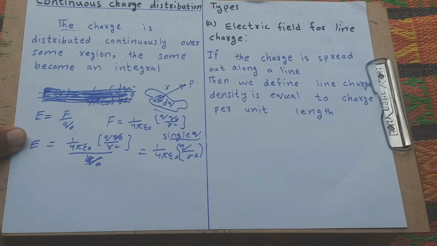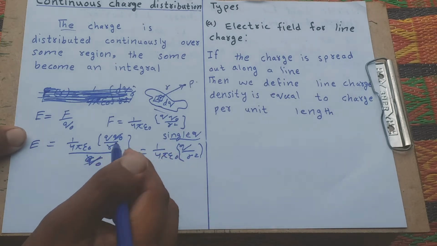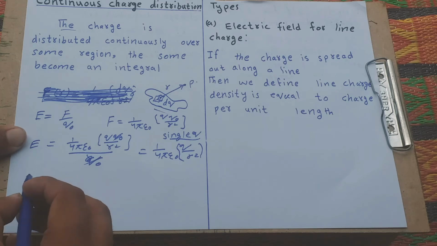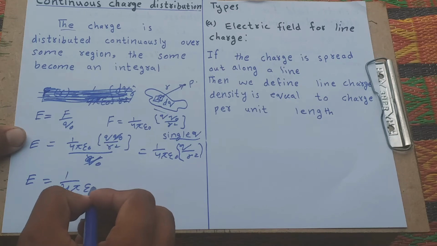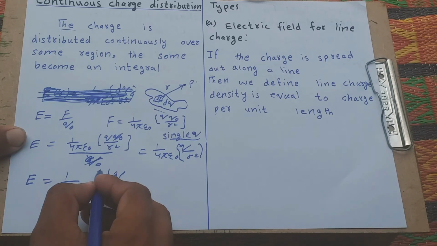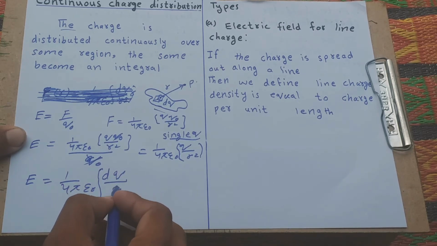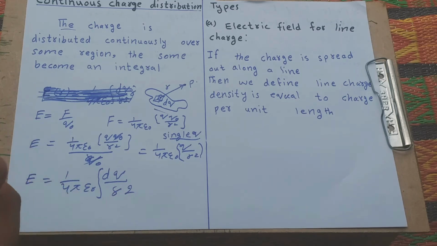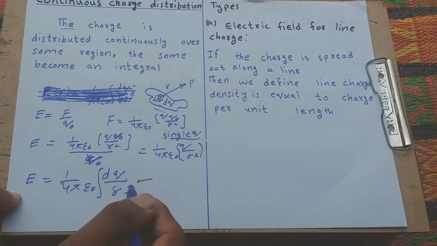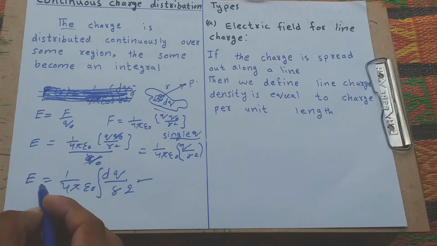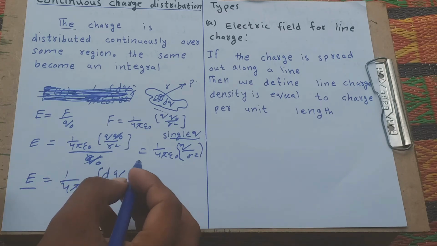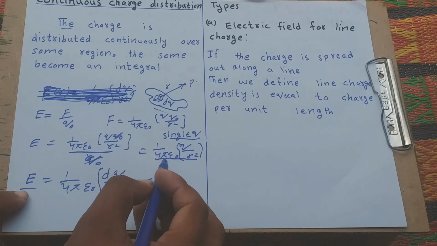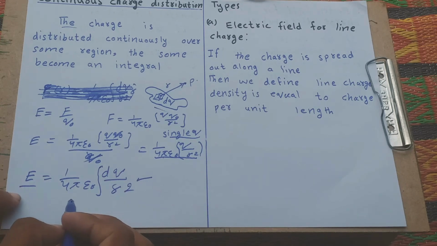But we consider the electric field for continuous charges. For continuous charges we consider dq and use integrals. This is a continuous charge distribution. This is the electric field for one charge, and this is the electric field for continuous charge distributions.